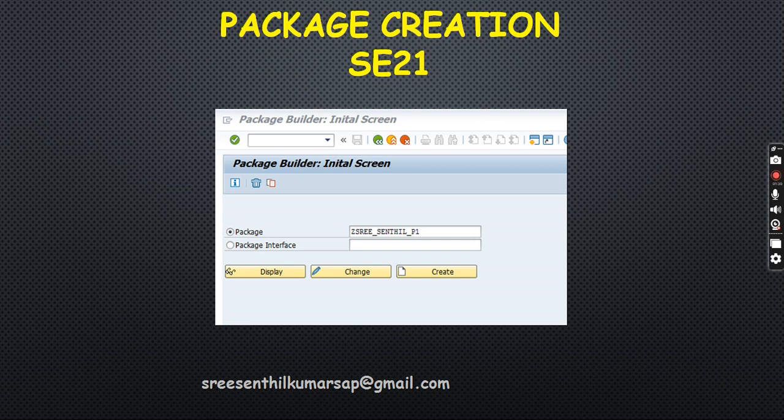I will show the screenshot. In SE21, choose the package builder button, enter the package name, then press the create button.